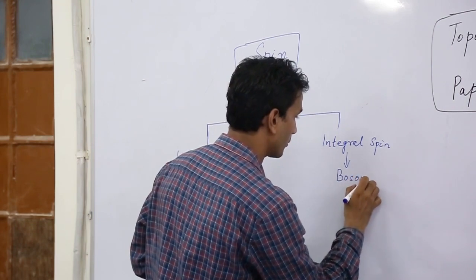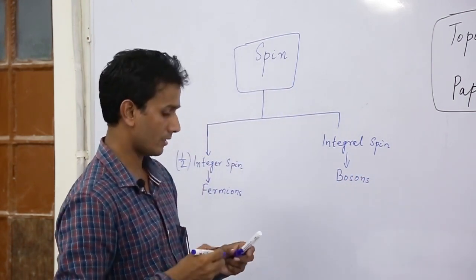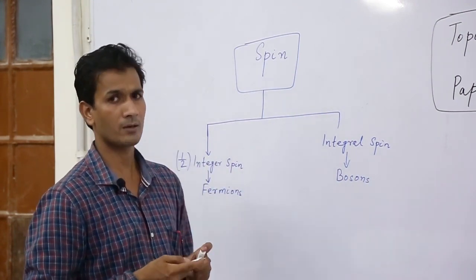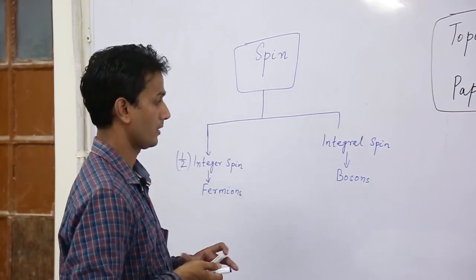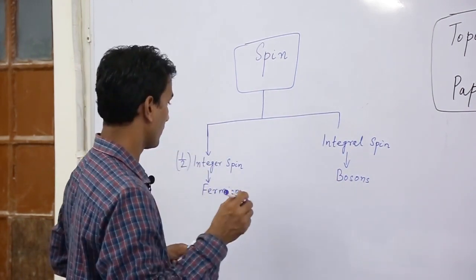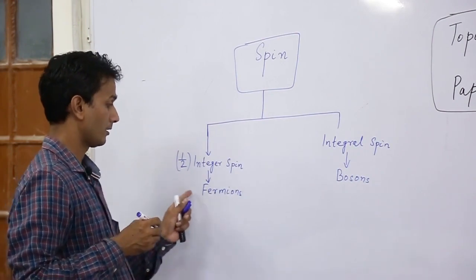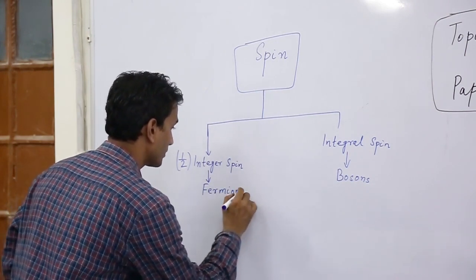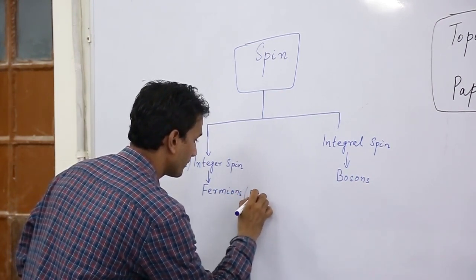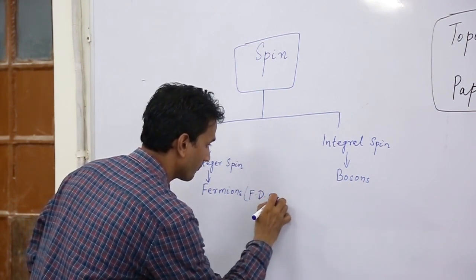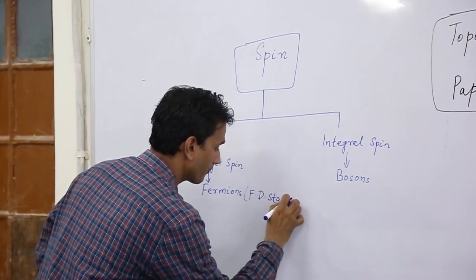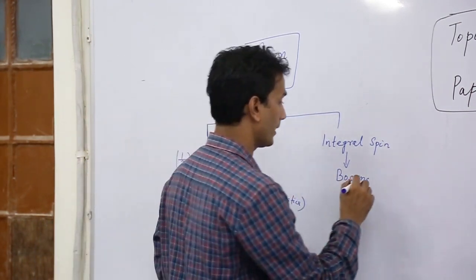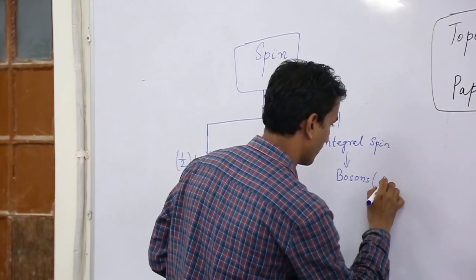The spin may be 0, plus or minus 1, plus or minus 2, anything. The fermions obey the Fermi-Dirac statistics, and the bosons obey Bose-Einstein statistics.